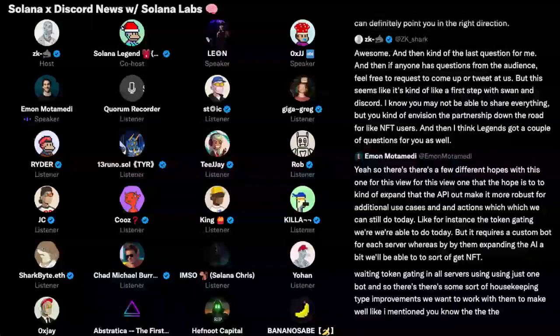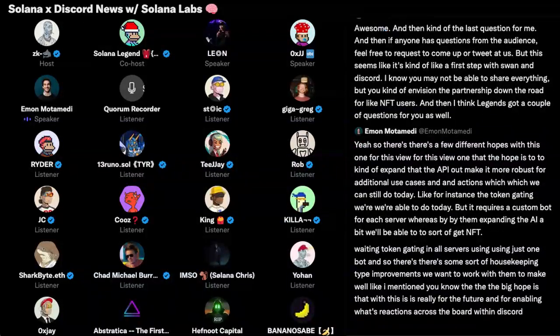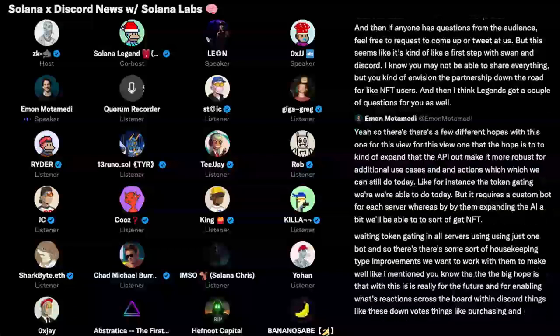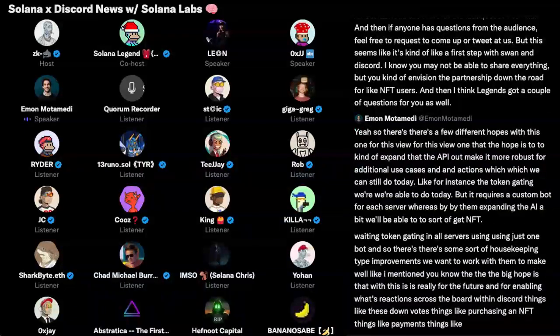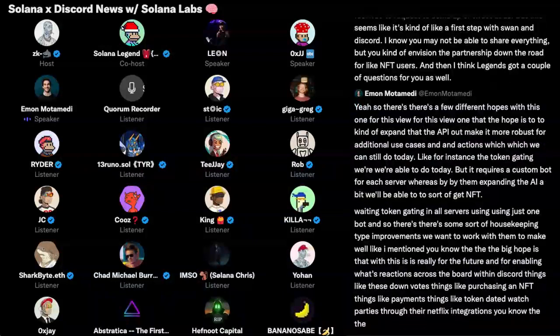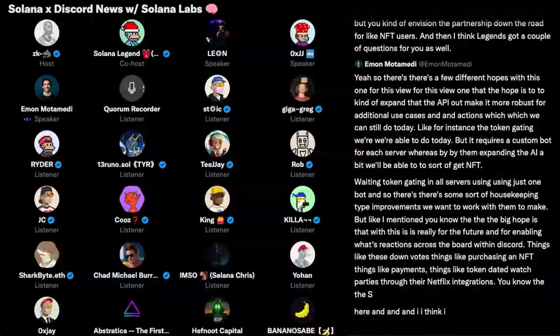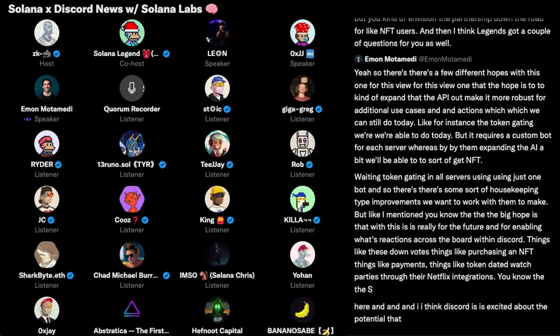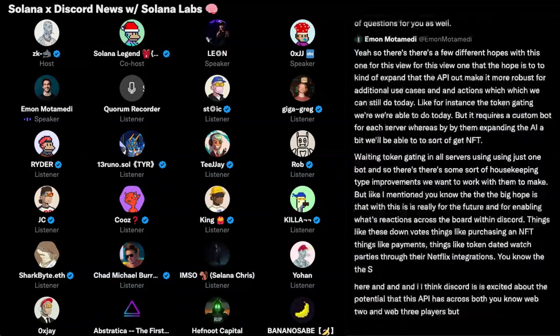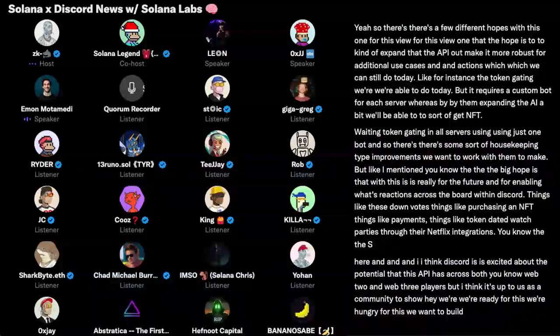But like I mentioned, the big hope is really for the future and for enabling Web3 actions across the board within Discord. Things like DAO votes, things like purchasing an NFT, things like payments, things like token gated watch parties through their Netflix integrations. The sky's the limit here, and I think Discord is excited about the potential that this API has across both Web 2 and Web 3 players. But I think it's up to us as a community to show, hey, we're ready for this, we're hungry for this, we want to build on top of this.